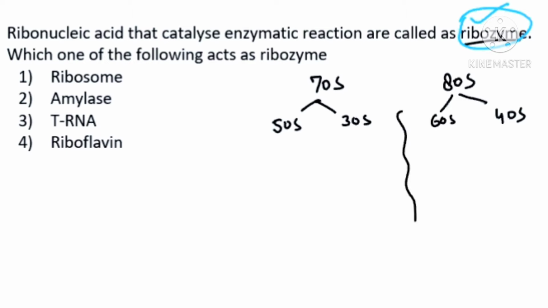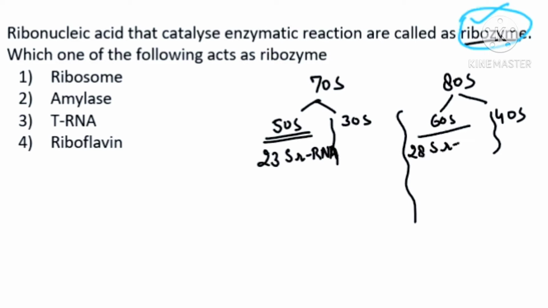So I'll be giving emphasis only to 50S and 60S. Okay, so in 50S, if you remember, 23S ribosomal RNA was working as an enzyme and helping in making peptide bond. So here RNA is working as an enzyme, so we call this a ribozyme. And in case of eukaryotes, it was 28S ribosomal RNA.